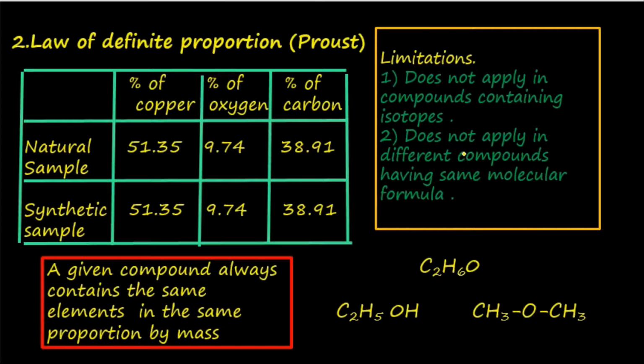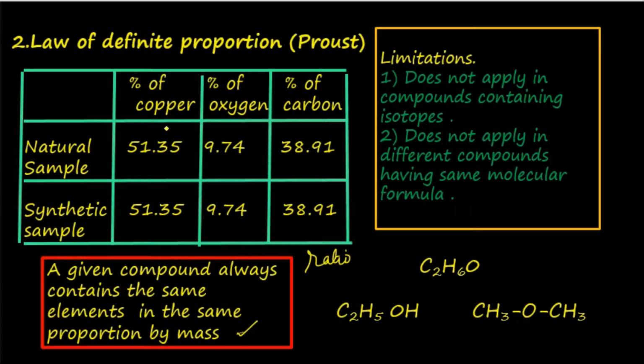Now we will discuss the second law of chemical combination, namely law of definite proportion proposed by Proust. The law states that a given compound always contains the same elements in the same proportion by mass. By proportion we mean ratio.